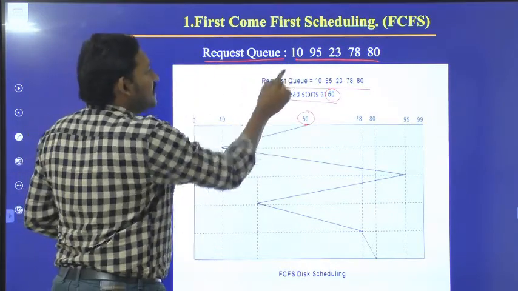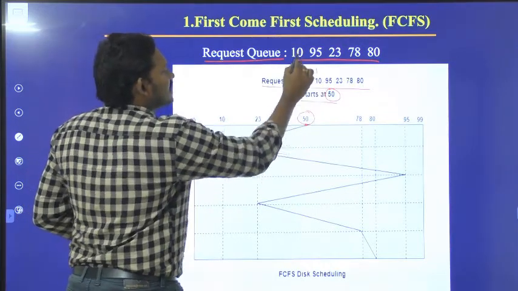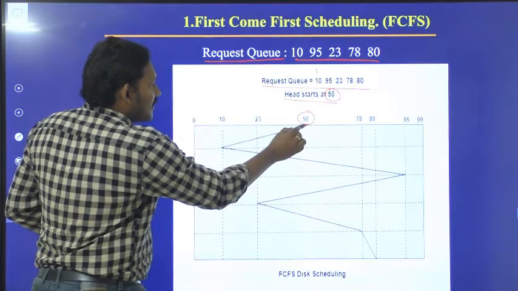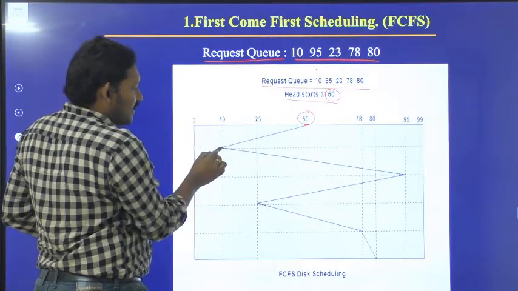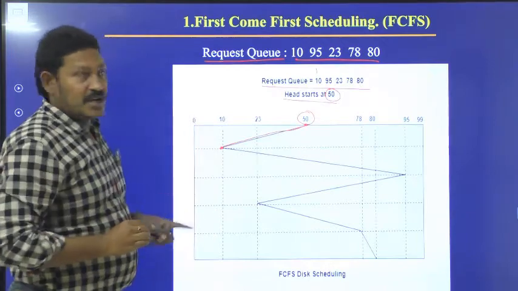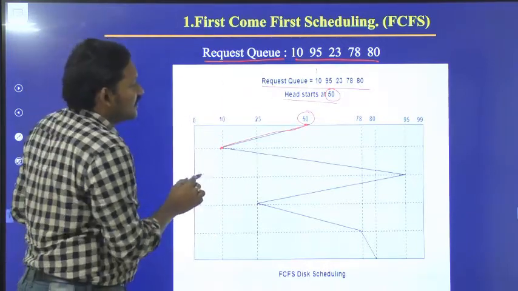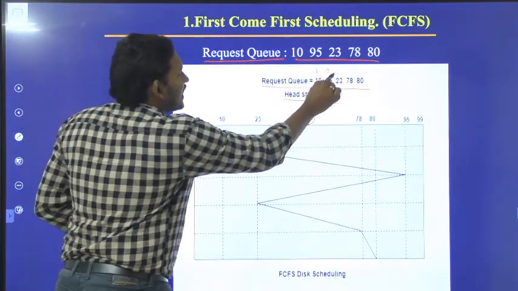So, which request came first? 10 came first. That's why from 50 we moved to 10 first, because 10 was requested first. Next we went to 95 because the second is 95.